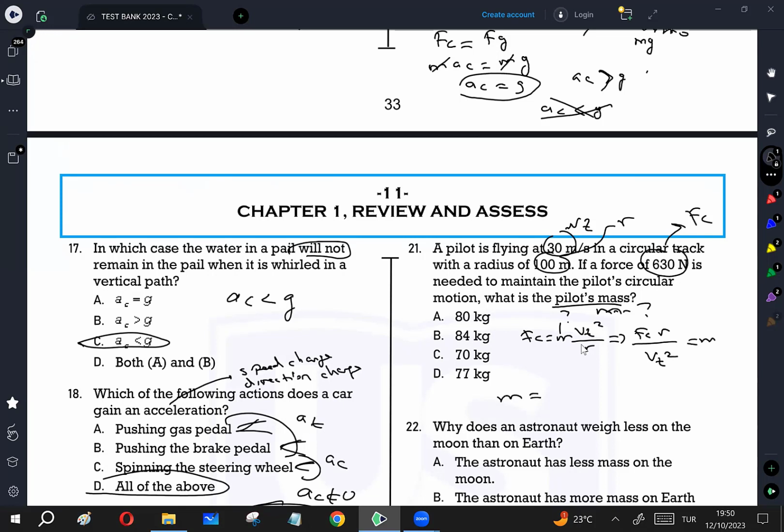So m is going to be Fc 630, R is 100, Vt squared 30 squared. Let's get it. 630 times 100 divided by 30 squared, which is 70. 70 kilograms is the answer.